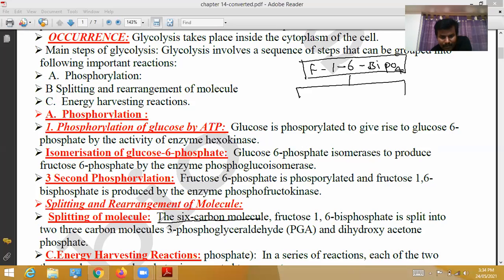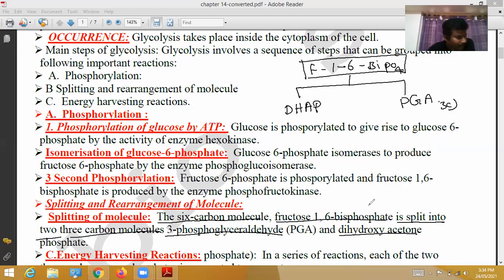The 6 carbon molecule fructose 1,6-bisphosphate is split into 3 carbon molecules: 3-phosphoglyceraldehyde and dihydroxyacetone phosphate. That means it will be split into dihydroxyacetone phosphate and PGA. Here PGA has 3 carbons.